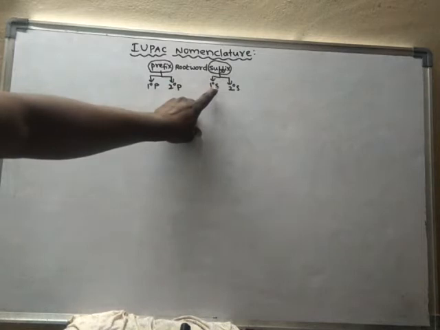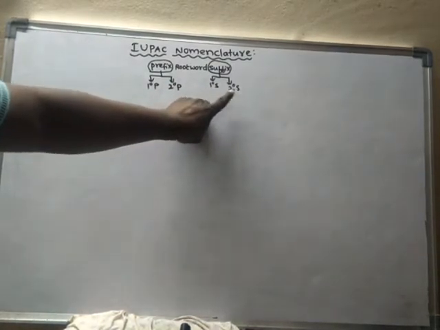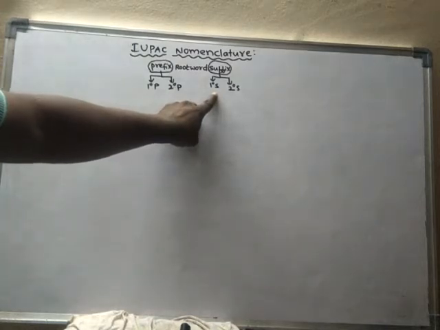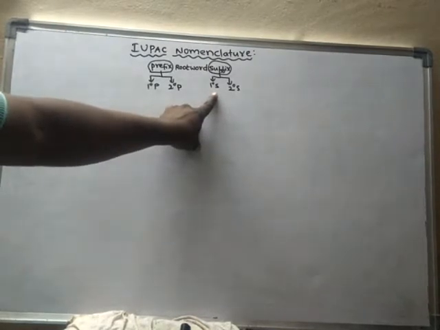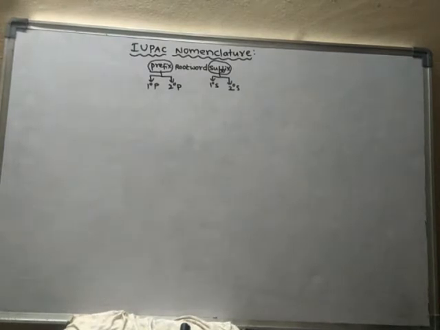Suffixes are of two types: primary suffix and secondary suffix. Primary suffix indicates whether the given compound is a saturated compound or unsaturated compound. So based on the saturated or unsaturated, we may use the words like ane, ene, yne, etc. The secondary suffix indicates the main functional group or else principal functional group.